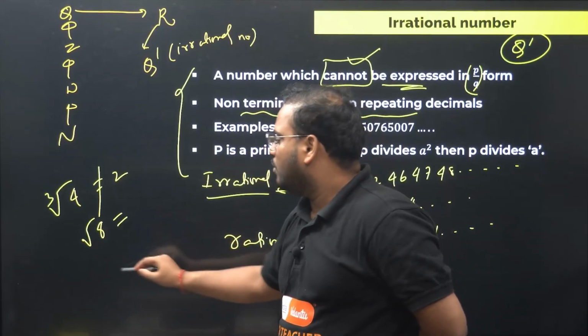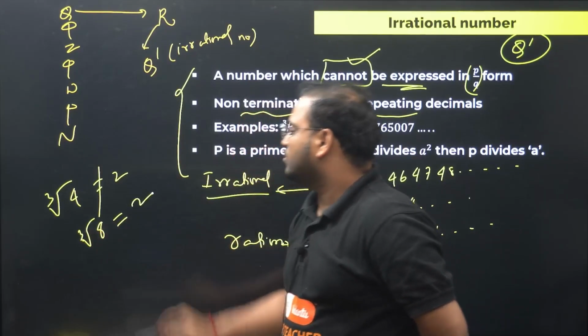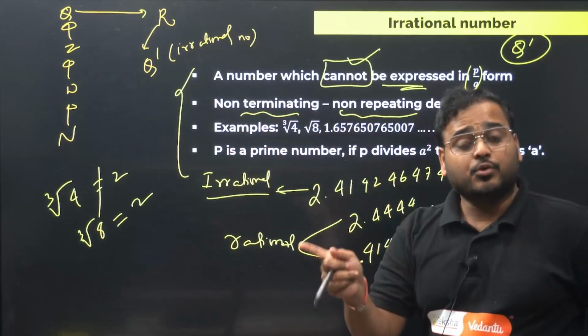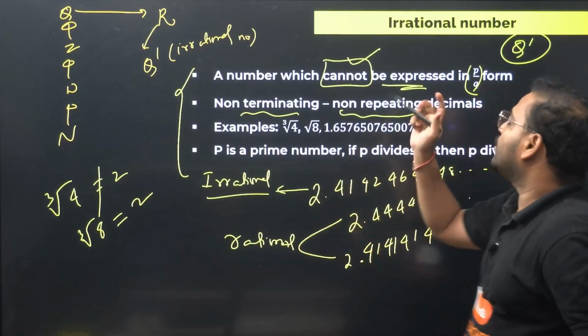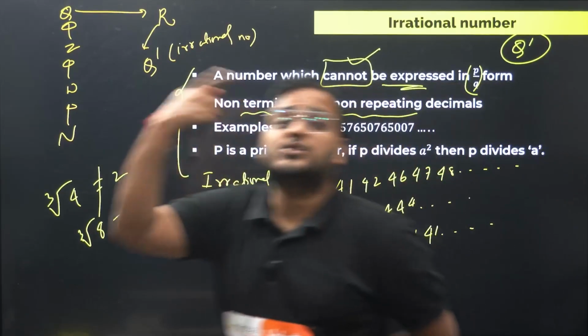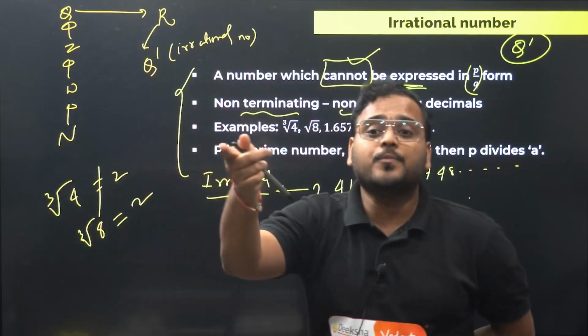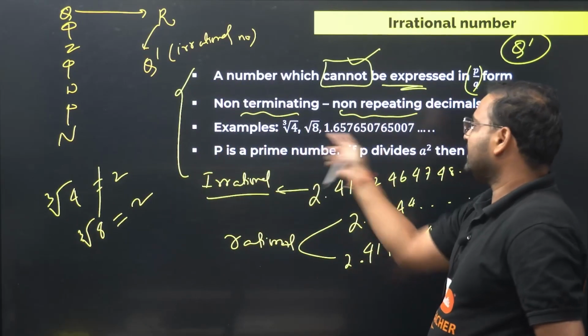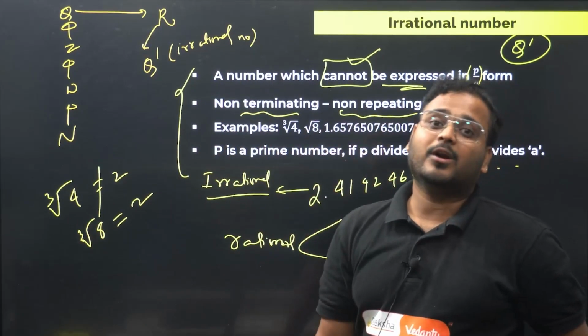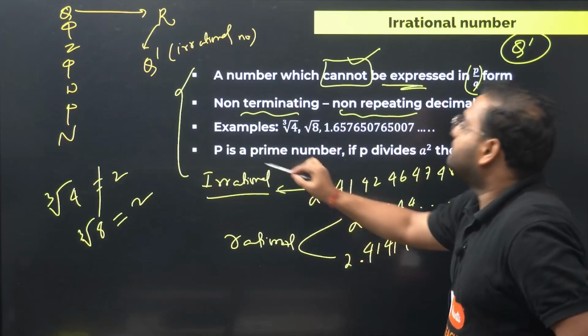Is it 2? No. If I write cube root of 8, it's 2. Cube root of 8 is 2, but square root of 8 is not 2. So basically when you have imperfect squares, imperfect cubes, in this format, those are called, again, what? Irrational numbers.